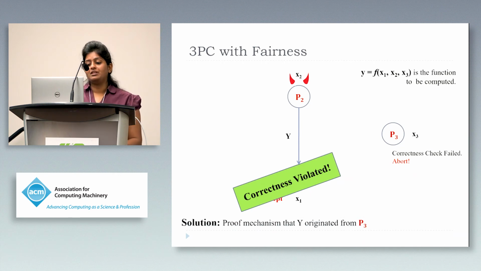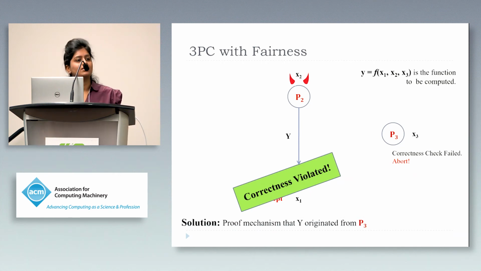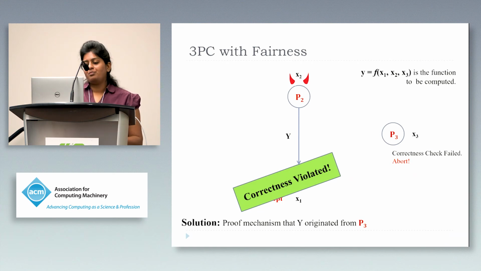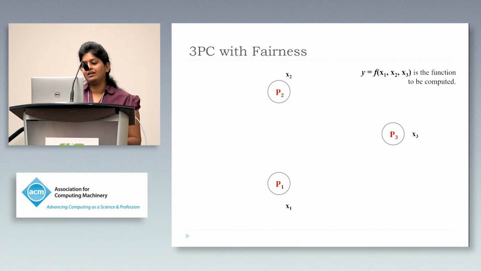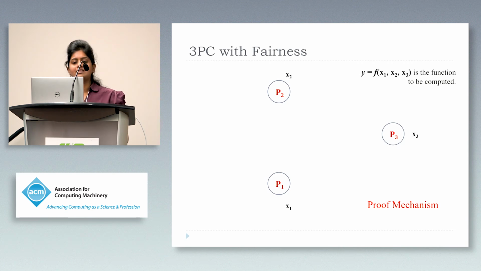One solution could be that we need a proof mechanism to allow P1 to be certain that whatever the encoded output he received from his co-gobbler indeed originated from P3. Now let's quickly look at the proof mechanism. So the intuition is that, let's say the gobbler P1 shares some private data with the evaluator P3.